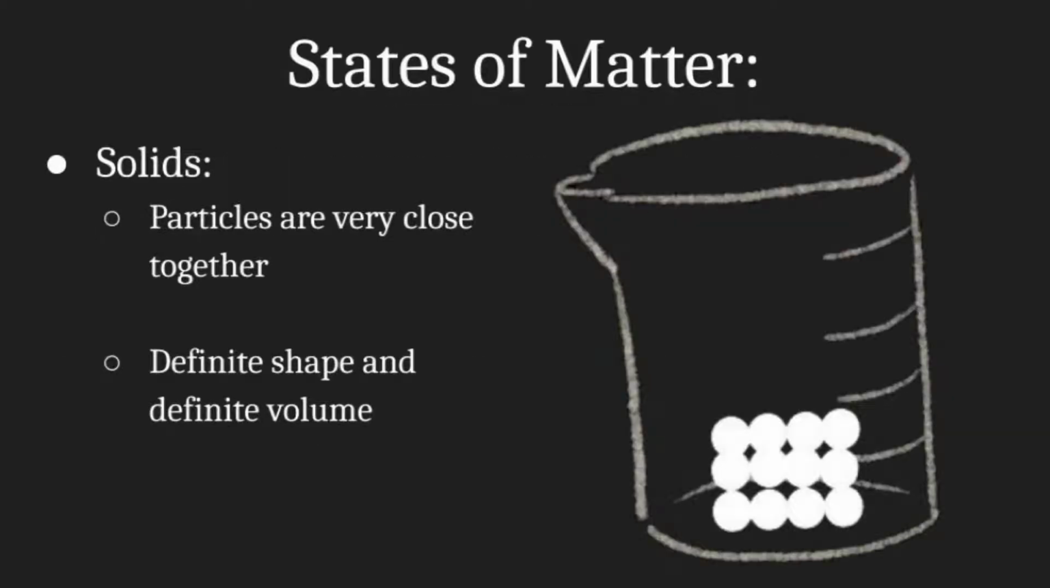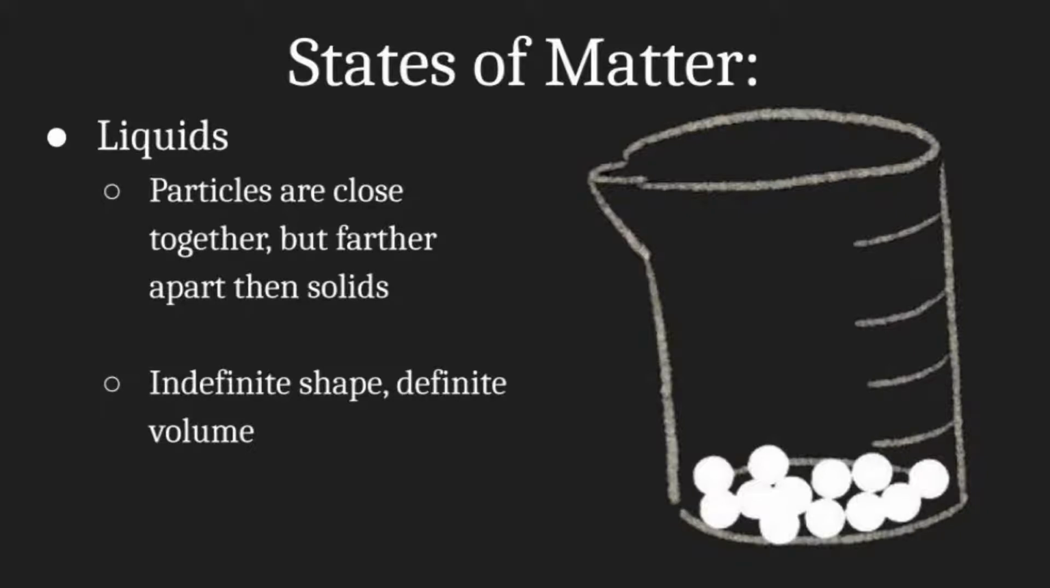Now, we're going to go through the states of matter and discuss their relative entropies. So first, we're going to start with solids. In a solid, the particles are very close together, and they maintain a definite shape and a definite volume. The particles can't move very much and really just vibrate in that same shape. Because the particles are confined to that shape, we say there's very little disorder or a very low value of entropy because the particles are fixed.